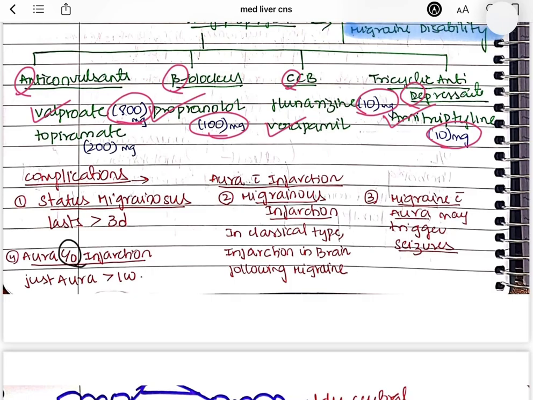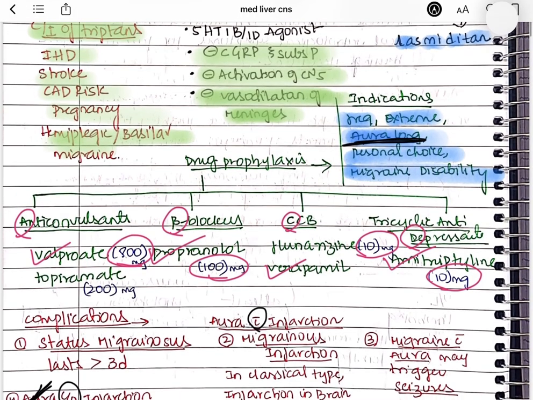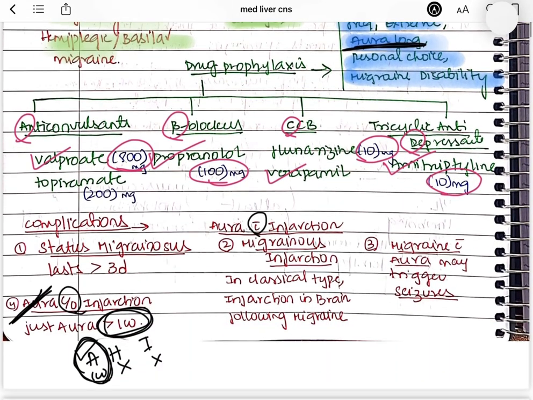One is aura without infarction and second is aura with infarction. So what is happening in the aura without infarction? Normally in the classical type, first there will be aura followed by headache, right? But in aura without infarction, there is only aura for more than 1 week. There is no headache and there is no further development of infarction in the brain. So that is aura without infarction. In that case also you can give them drug prophylaxis, right? So for a severely long aura, you can give them drug prophylaxis.